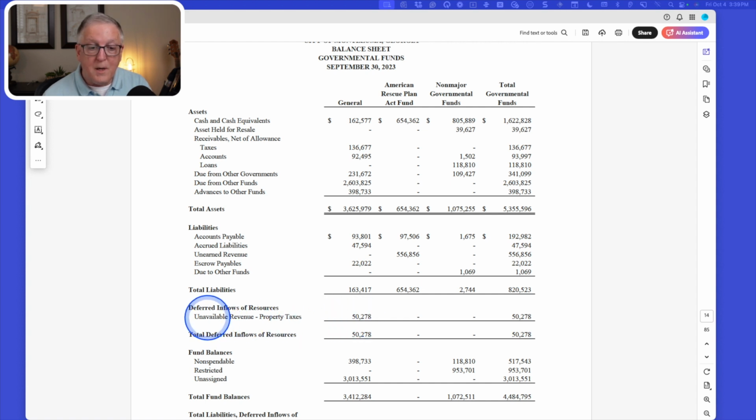And so we see the phrase here, unavailable revenues, property taxes, and notice it's in the deferred inflows. Now, I don't know about you, but sometimes I get a little confused about what's the difference in unearned revenues and this deferred inflow amount. Why do we have these two different categories? It almost feels like the same.